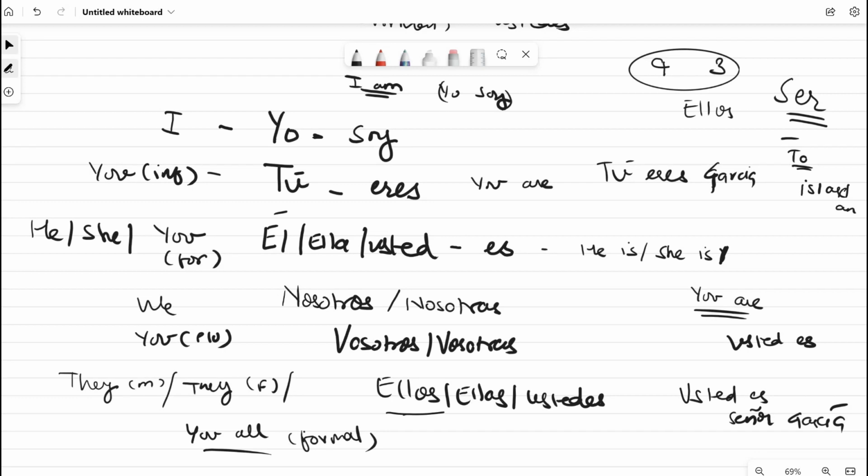So if you're using the polite form, mostly you use the formal form when you're meeting somebody for the first time, or when you are in a professional environment, or if you're going to a shop to buy something, when you're communicating with people in stores, you always use usted form. Mostly you use usted form with people you don't know or with people that you're meeting for the first time.